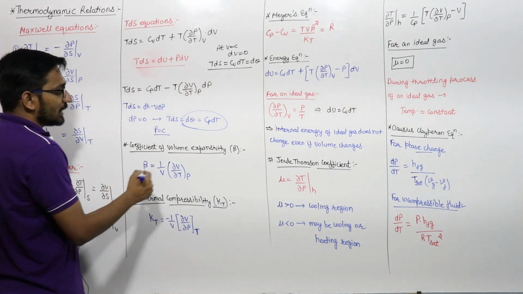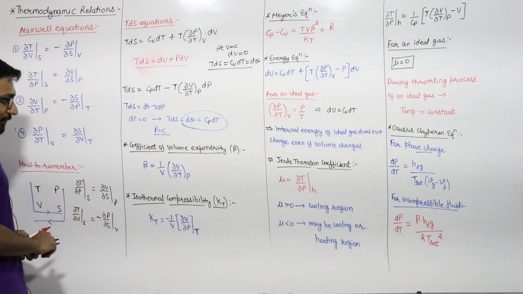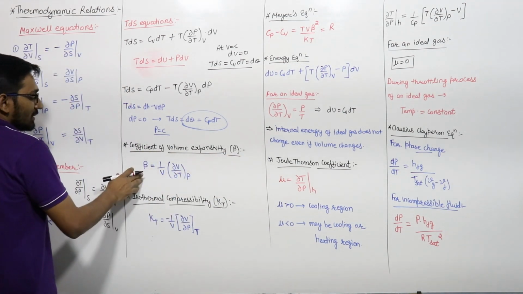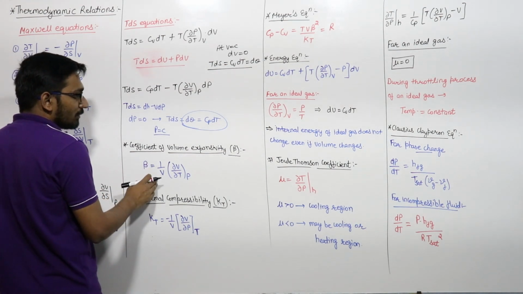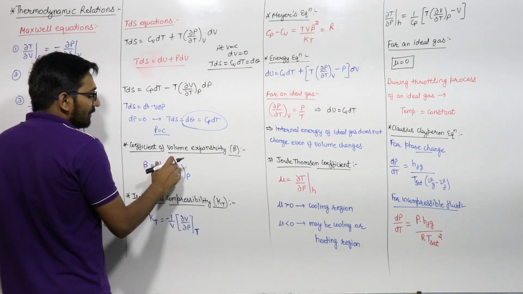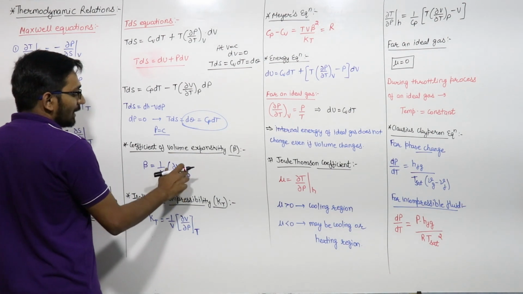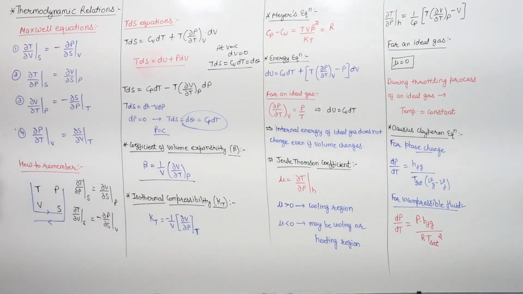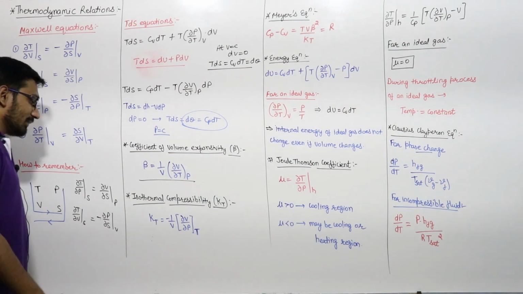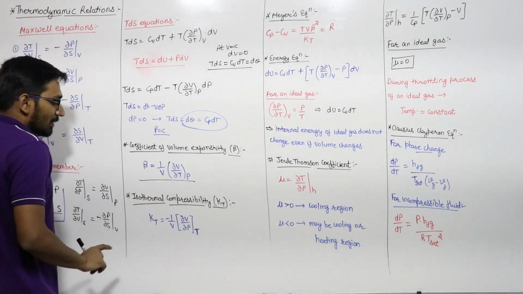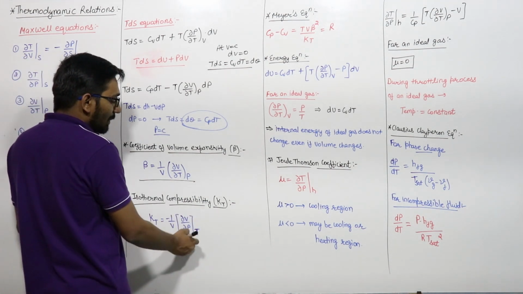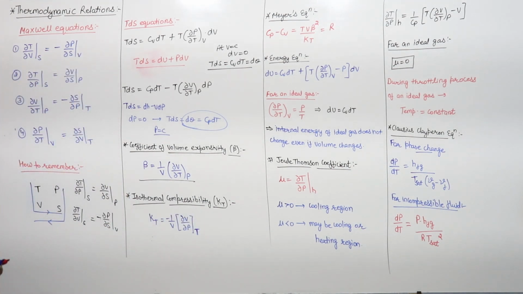Next is our coefficient of volume expansivity, that is beta. The coefficient of volume expansivity beta is equal to 1 upon volume into del V by del T at constant pressure. You have to learn this. And isothermal compressibility is equal to minus 1 by V into del V by del P at constant temperature, right?